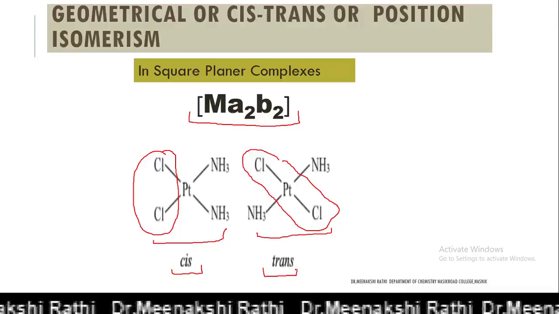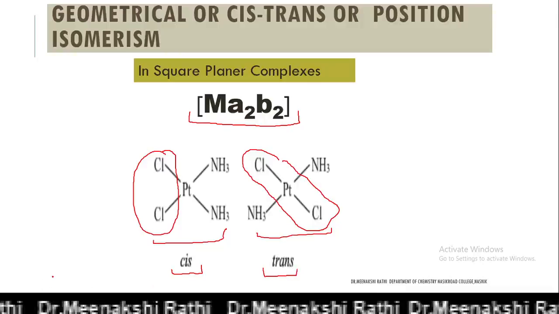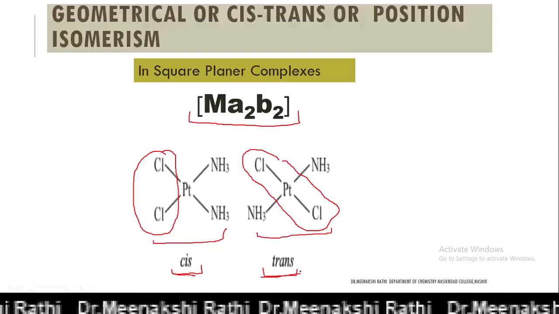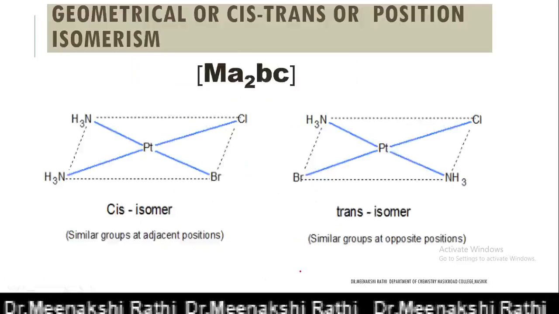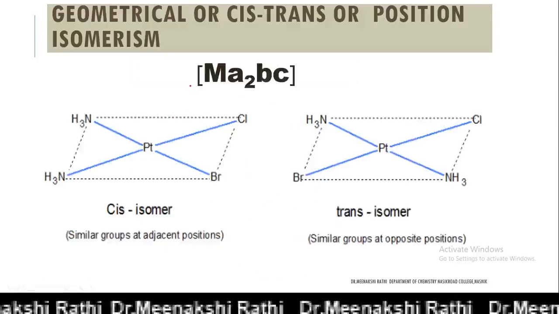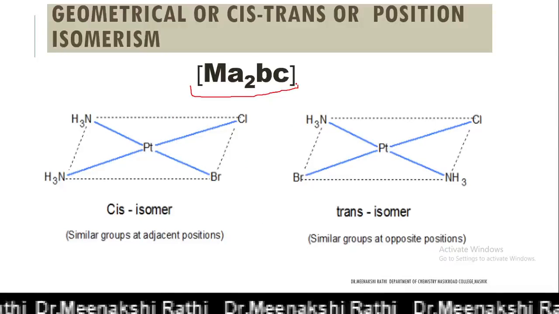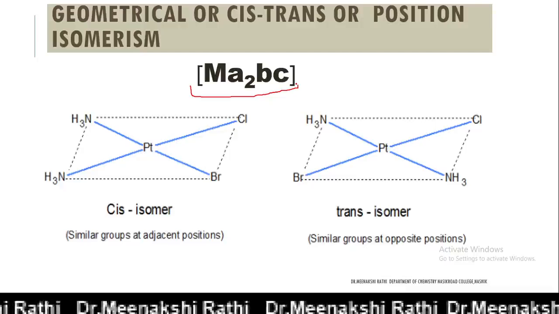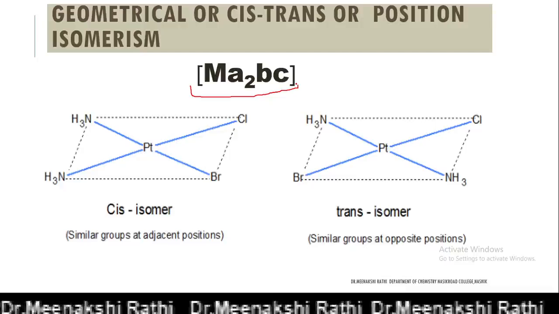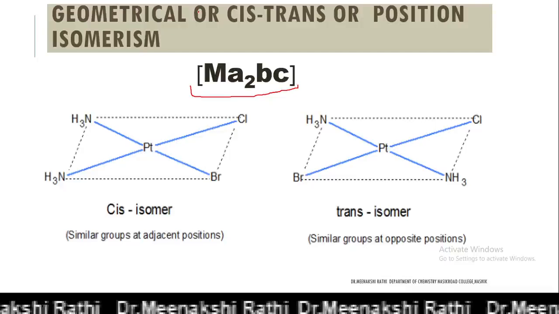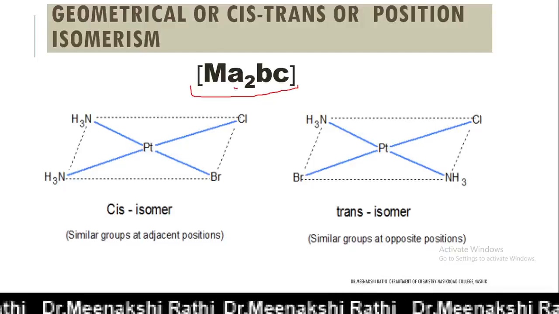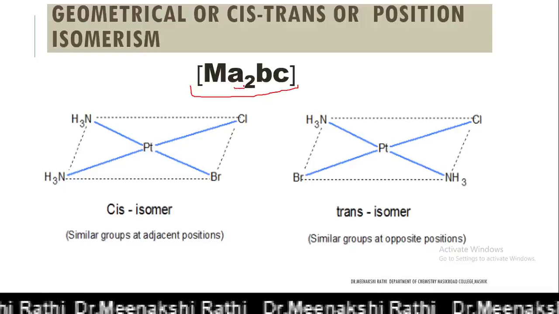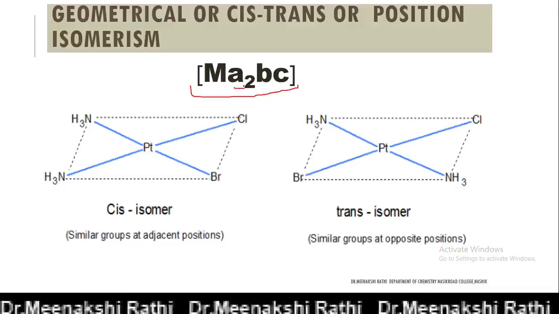Dichlorodiamine platinum is available in two geometrical forms: one is cis and another is trans. The next type of square planar complex is the Ma2BC type. Here M is the central metal ion, usually platinum, and A is the neutral ligand, while B and C are anionic ligands like chloride, bromide, iodide, etc.